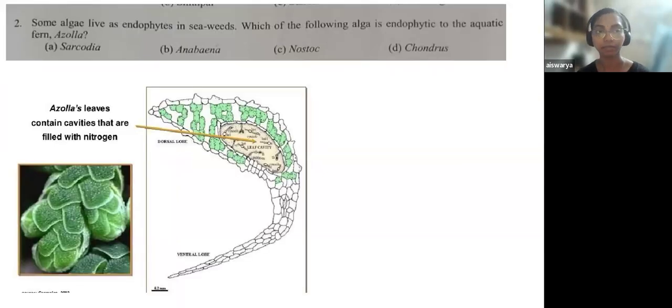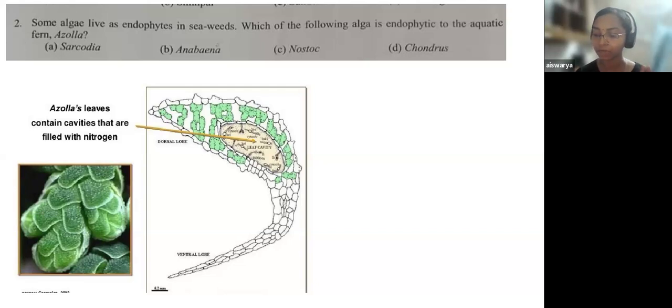Now, this question. See, the first part of the question: some algae live as endophytes in seaweed. It is given that some algae live as endophytes. Endophyte means a living being that is inside of something. Endophyte and ectophyte: ectophyte means outside and endophyte means inside. So inside seaweed. Seaweeds means those algae that are seen in marine habitat, so those collectively are called seaweeds. So they are saying that some algae live as endophytes in seaweed. This was the first part of the question.